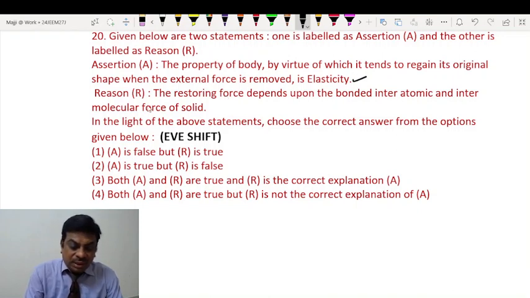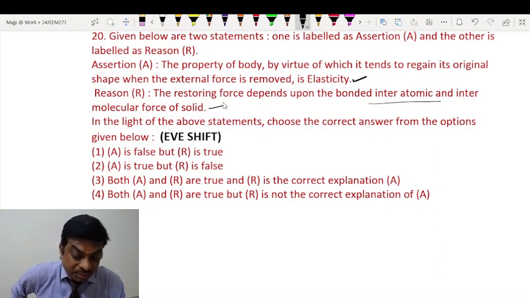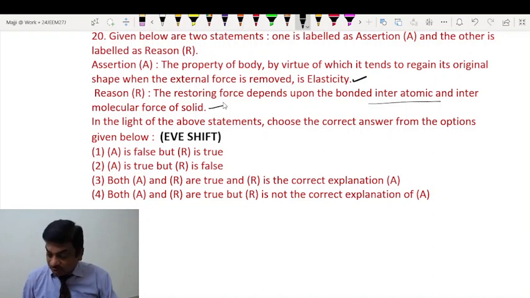So this is true. Then coming to reason: the restoring force depends upon the bonded interatomic and intermolecular forces of the solid. That is also true, students, because the main origin of restoring force is of electromagnetic origin. That is, it is the force between different atoms and molecules of the solid. So this is also correct.